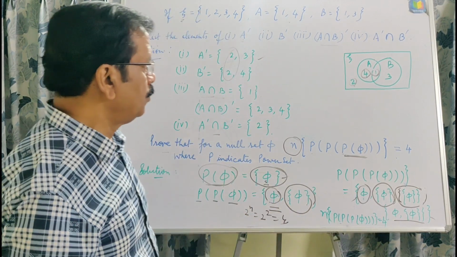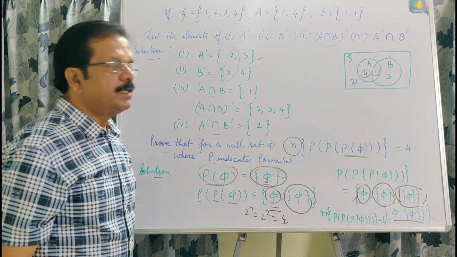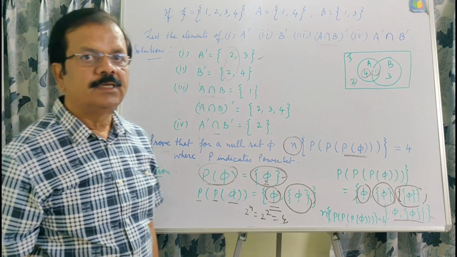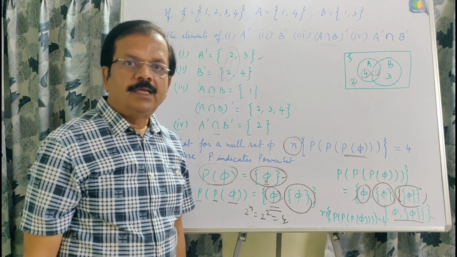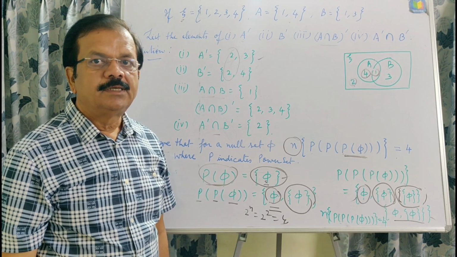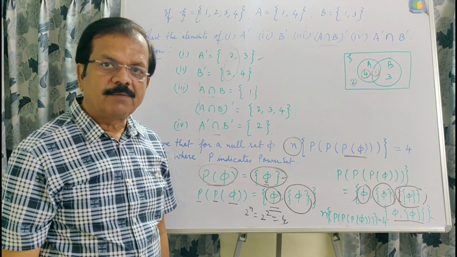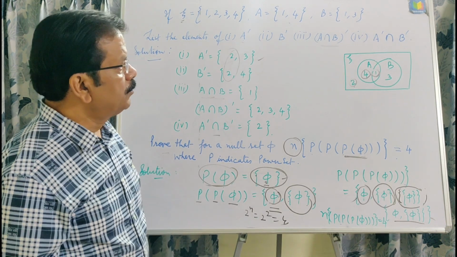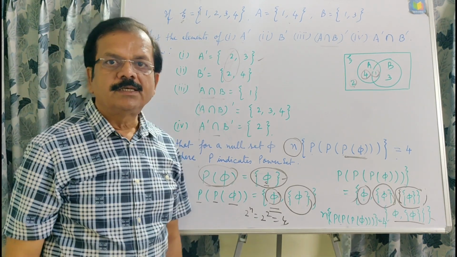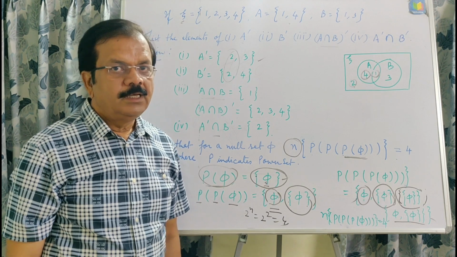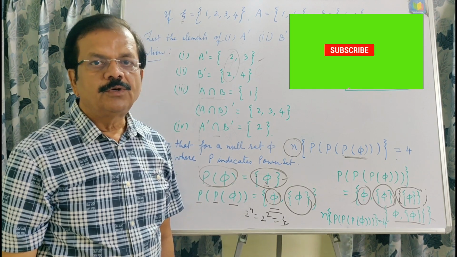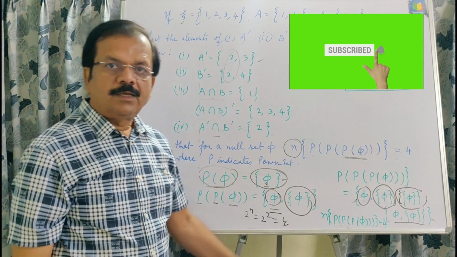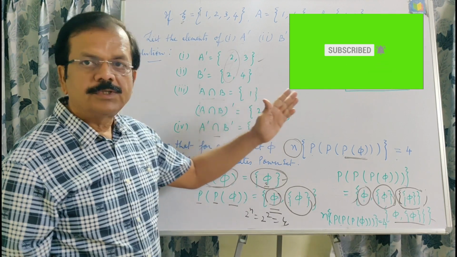This is what we had to prove, and this way we studied all topics in detail with their definitions and solved examples related to the definitions and some of the related questions which can be asked in your examination. Now in the next video we will study word problems related to sets.